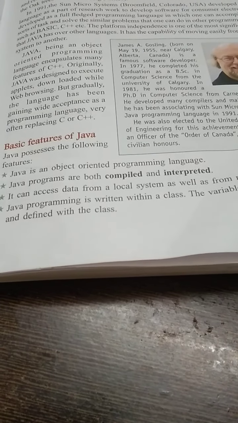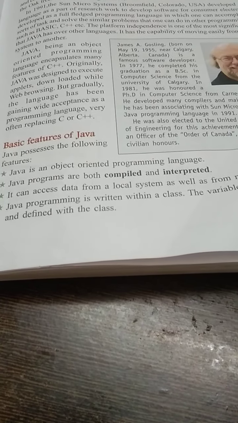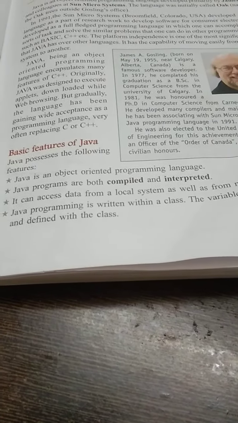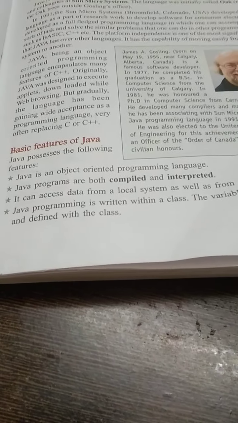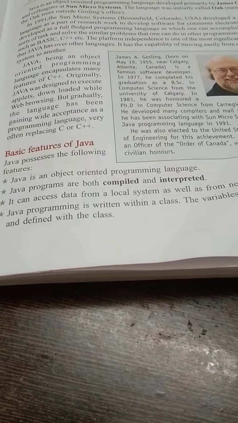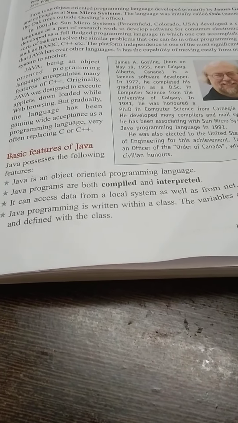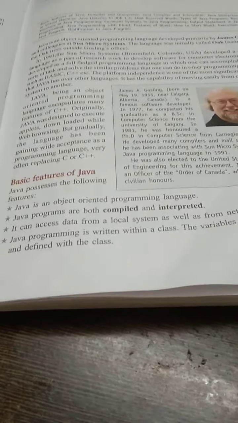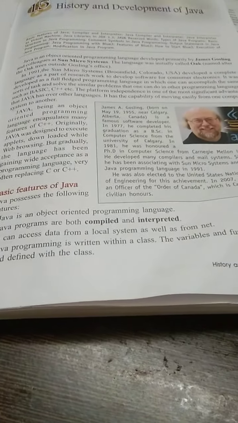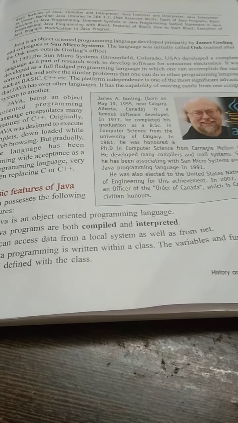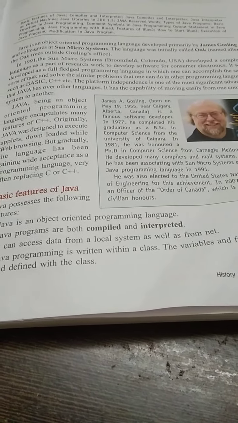Compiled and interpreted means we use compiler as well as interpreter for this language. Third is it can access data from local system as well as from net. This is the plus point of Java, that it can access the data from both locations, which is local system and from net.